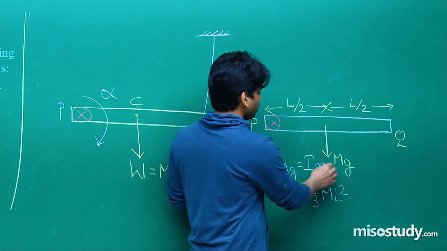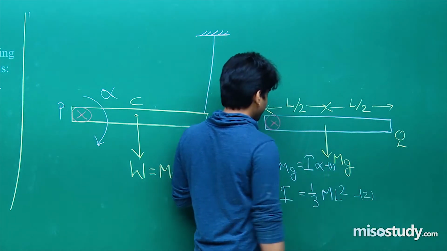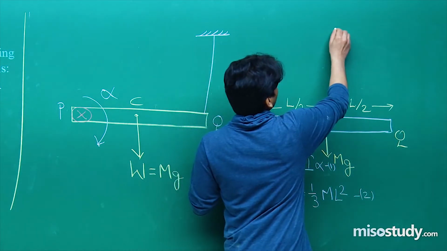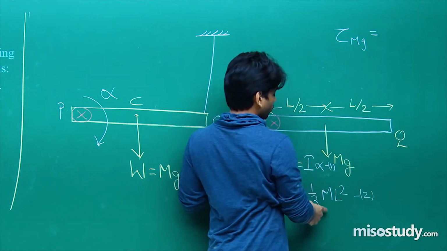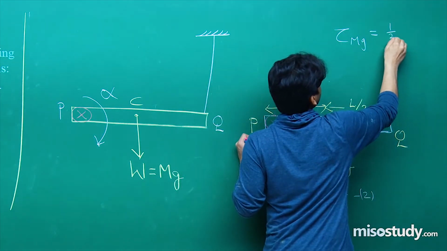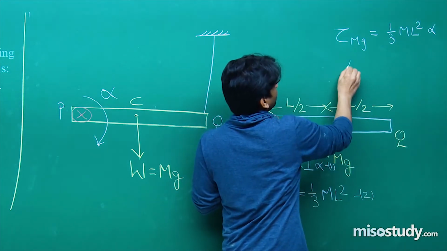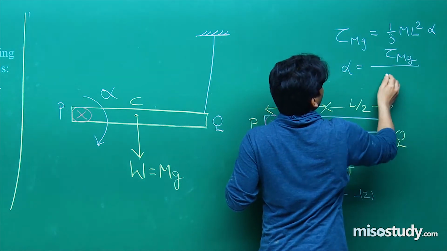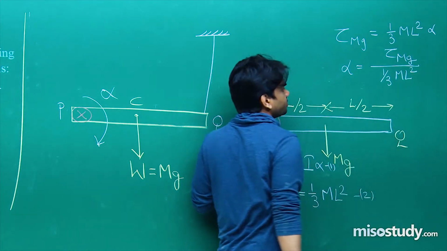So we have equation number 1, equation number 2. Using this, we can write torque of mg equals I into alpha. So once again, torque of mg is equal to I into alpha. I is 1 by 3 ml square into alpha. So alpha will turn out to be torque of mg divided by 1 by 3 ml square.